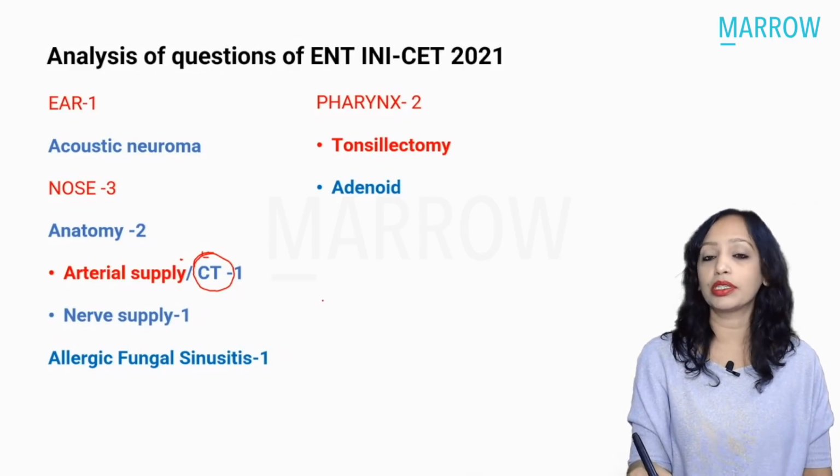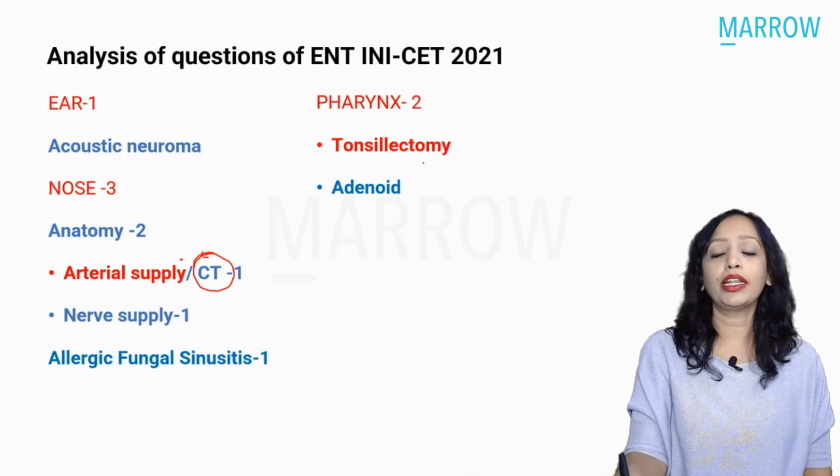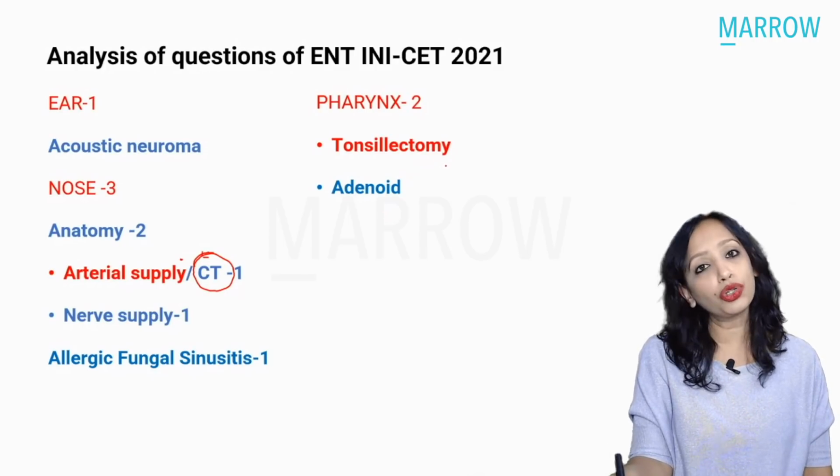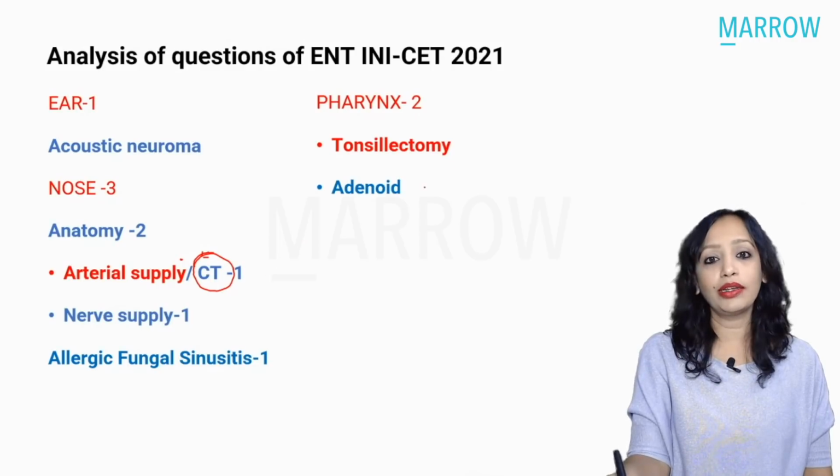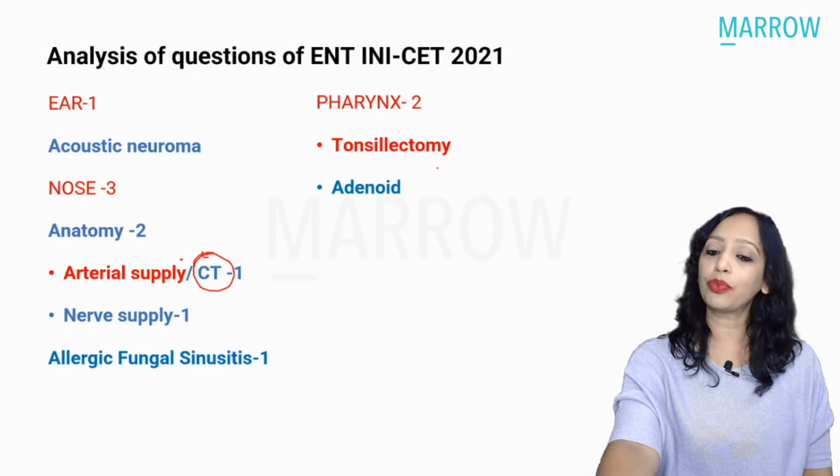Again, it can be repeated. So in the pharynx, we had the question from tonsillectomy, which was also there in NEET PG. And yes, the arterial supply also was there in NEET PG, and we had a question from adenoid. So let us quickly start with the questions.